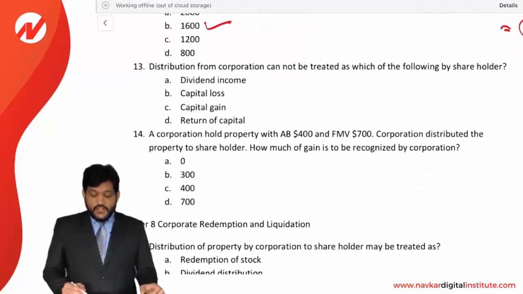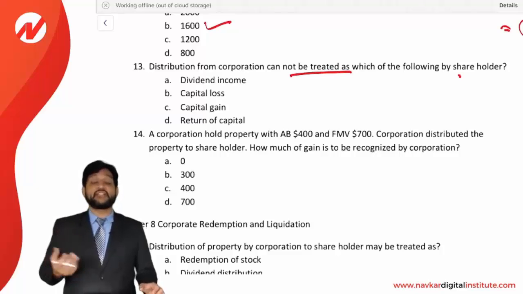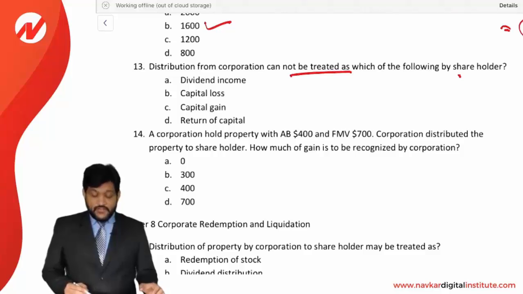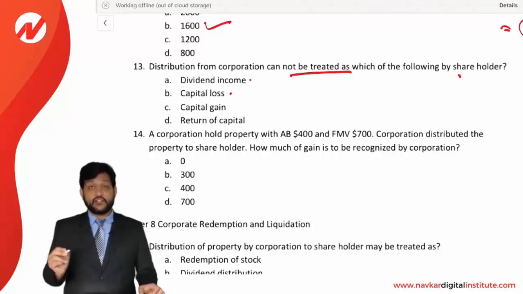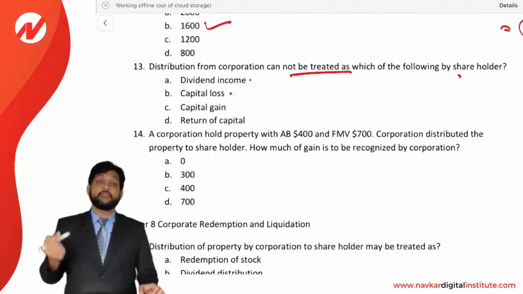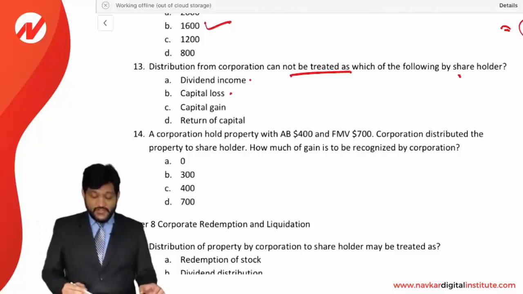Distribution from a corporation cannot be treated as which of the following by the shareholder? What cannot be treated as a distribution? Okay, dividend income, yes, it can be dividend income up to E&P. Capital loss, no, it can never be a capital loss. It can be dividend income, it can be return of capital, it can be treated as a capital gain, but it can never be a capital loss. The answer is B option.